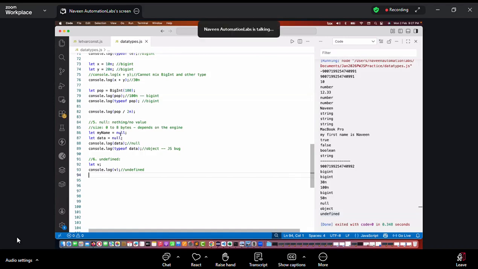And what is the size of undefined? Again, same thing, same diplomatic answer. Size is 0 to 8, depending on which engine you're using. This is a range. We are not sure about it. That's it.